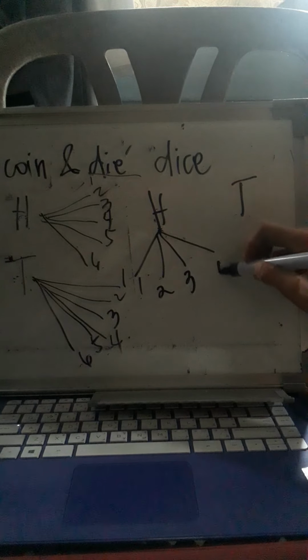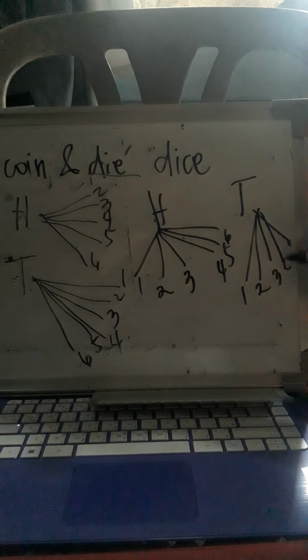So, yung ginawa ko po dito sa coin and a die, we call it tree diagram. Pwede pong pa-side na ganyan o kaya naman po nakatayo. So, pwede po siya nakatayo. So, we have here head and then tail. Tapos, pwede pong pababa na ganyan. 1, 2, 3, 4, 5, 6.